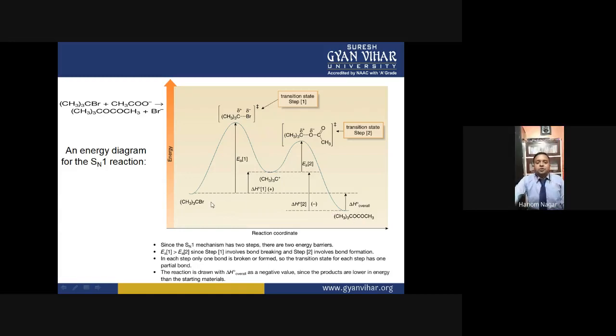If we compare the energy of the substrate molecule and this product molecule, we can easily see that the energy of this product is less than the energy of the substrate molecule. So finally, if we consider the thermodynamic approach, according to thermodynamics this reaction is actually an exothermic reaction, because overall in this reaction energy is released.